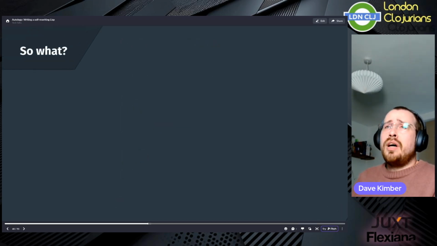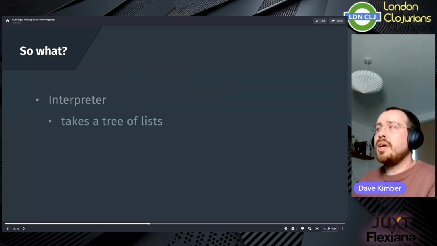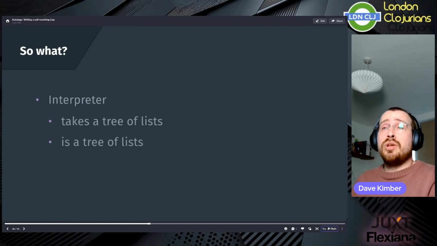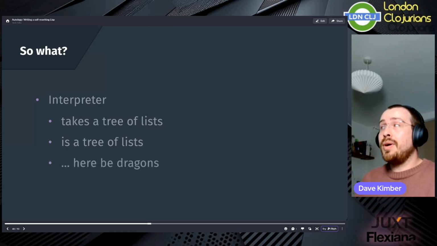So we have our interpreter, and it's a function, and it takes a tree of lists representing some program that we want executed. But our interpreter is also written in Lisp, so it too is just a tree of lists representing a program that we want executed. This is a data structure that we've already shown our language can quite easily handle.